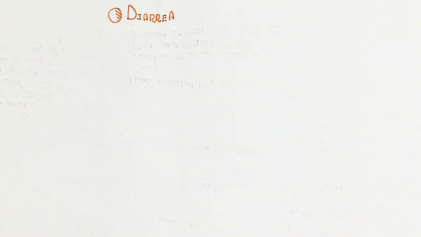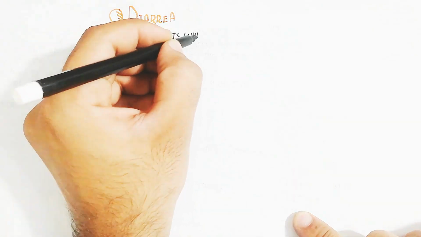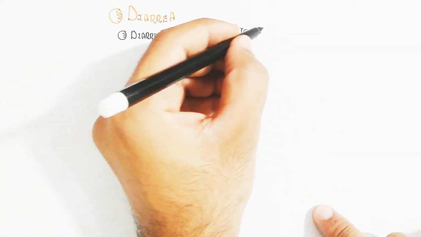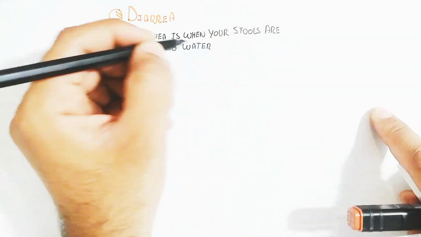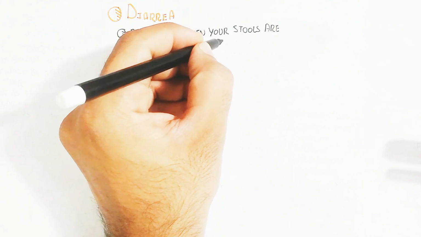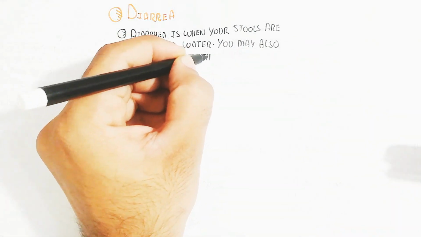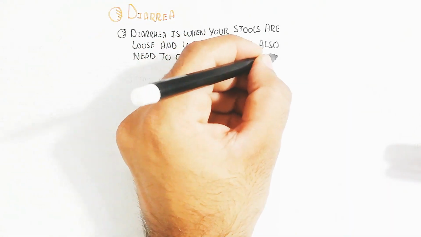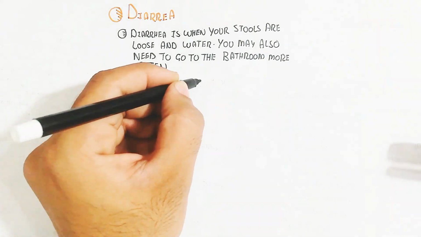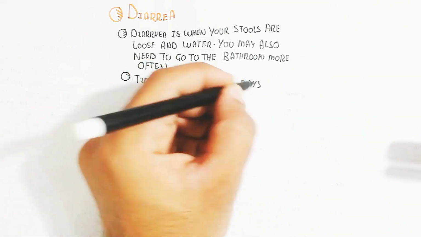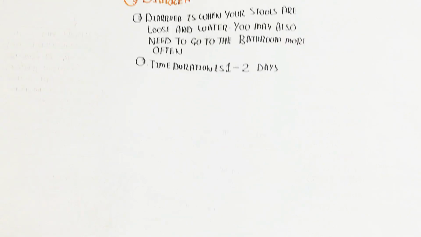So, what is diarrhea, and what are its symptoms and complications? Let's begin to understand all this. Diarrhea occurs when your stools are loose and watery. You may also need to go to the bathroom more often. The duration is normally 1 to 2 days, but excessive days will lead to chronic diarrhea, while the short-term form is acute.